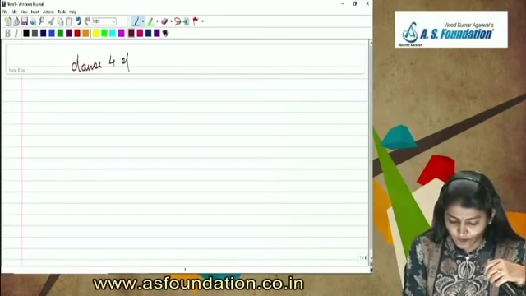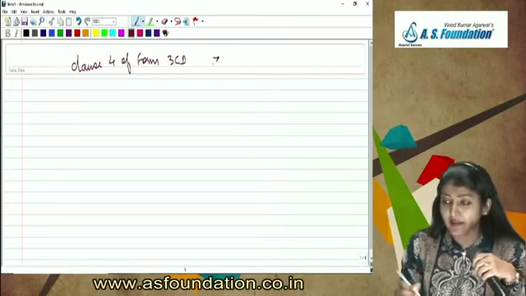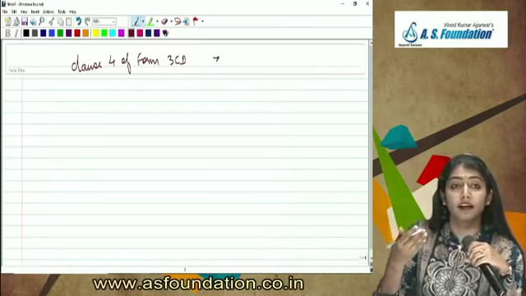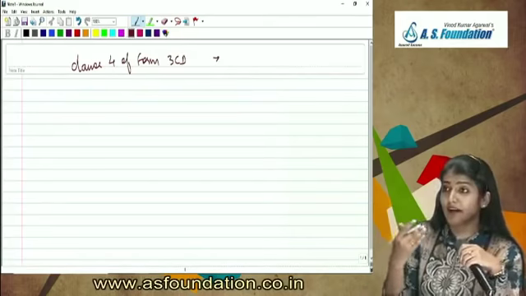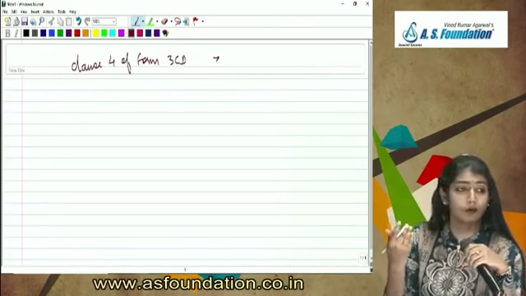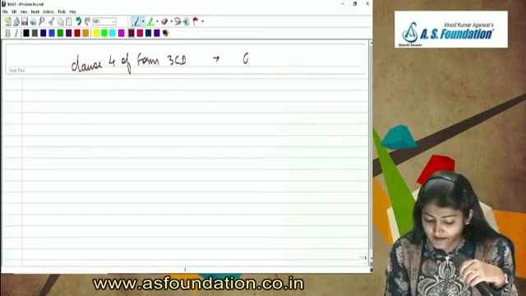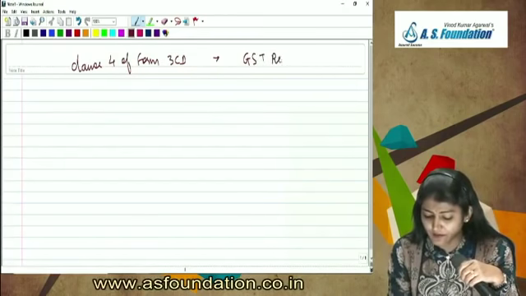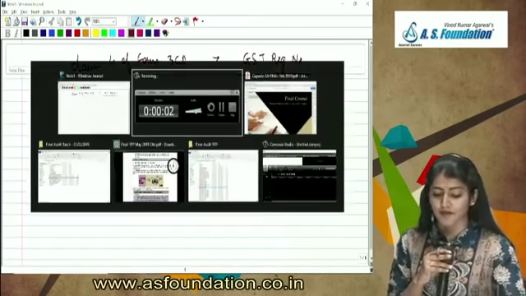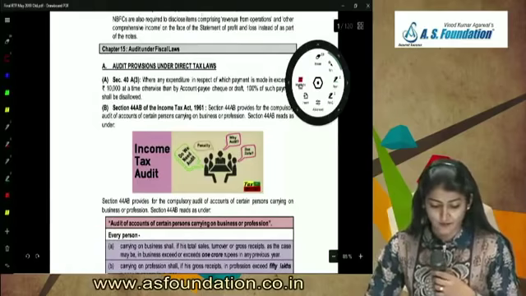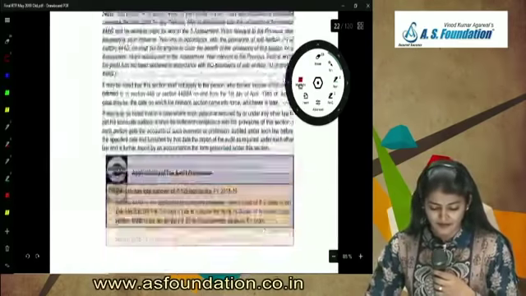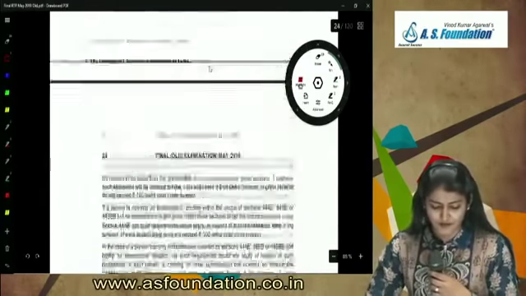Clause 4 of Form 3CD is regarding whether the assessee is liable to pay any indirect taxes, and any registration number or identification number allotted for the same. So what is the registration identification number which could be allotted? It could be the GST registration number, what we call the GSTIN. Right, the GSTIN.